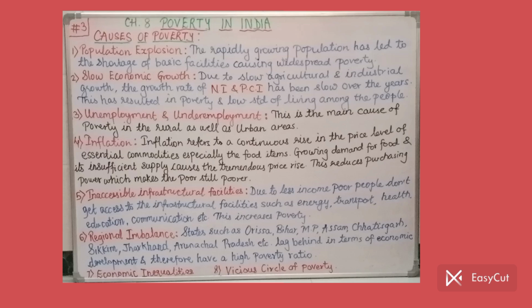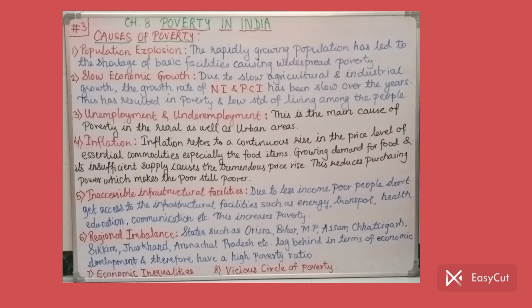Second is slow economic growth. Both the sectors, in the rural areas, that is in the agricultural sector, as well as mainly in the cities, in the industrial sector, both these sectors are growing very slowly, and hence the growth rate of this agricultural as well as industrial sector does not match with the rising population, and due to this people are unable to find job opportunities, as a result of which there is less growth rate of national income as well as per capita income, and due to the less income over the years, naturally, this results in poverty.